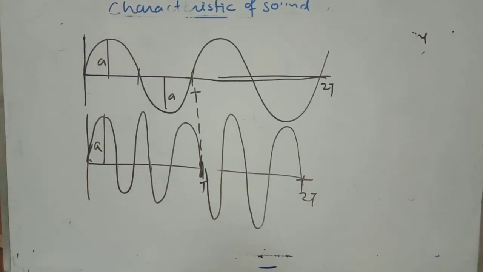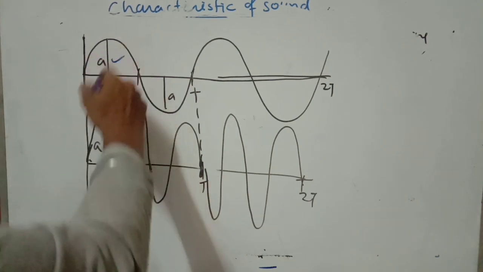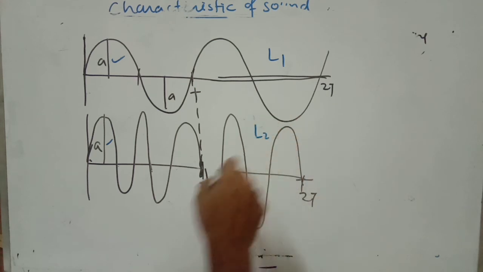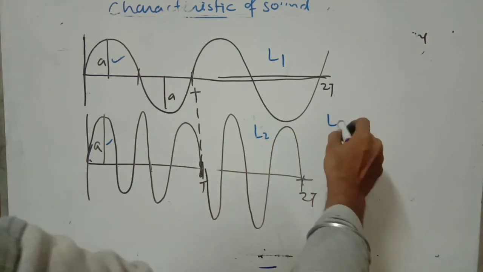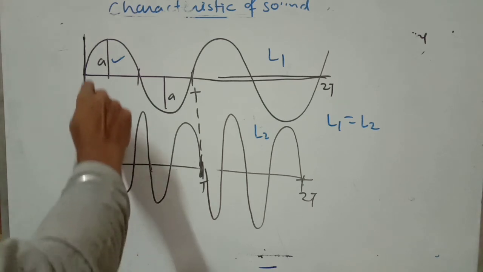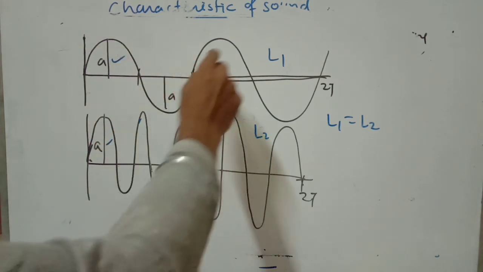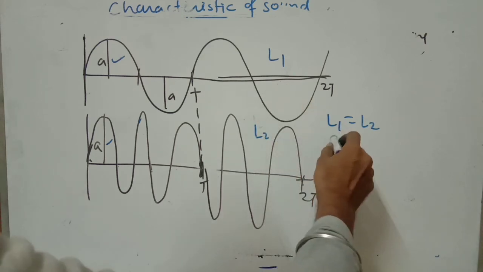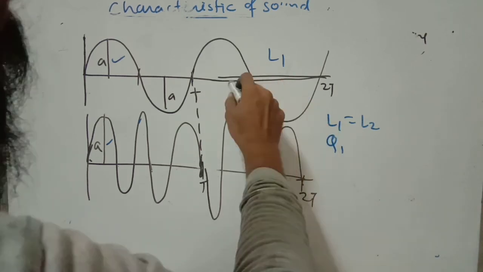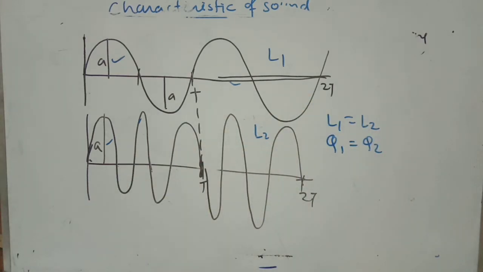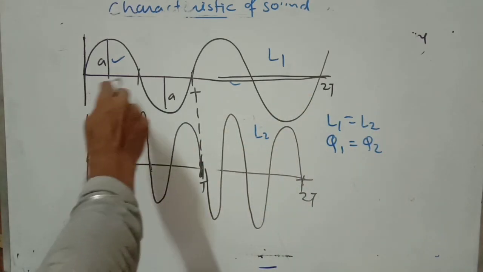So now here you can identify in two ways. First, the amplitudes are the same in both cases, so the loudness of the first and second sound wave patterns are the same. So here you can write L1 equal to L2. Second, both waveforms are the same, the tuning fork waveform, so you can say the quality of the first sound wave pattern is equal to the quality of the second sound wave pattern.